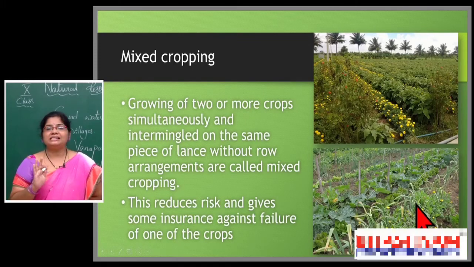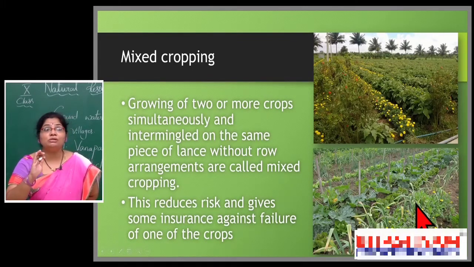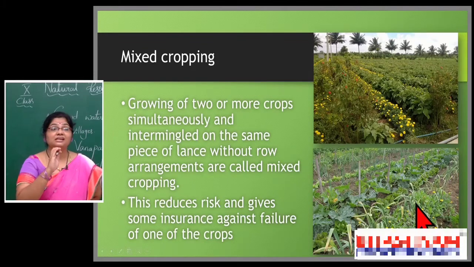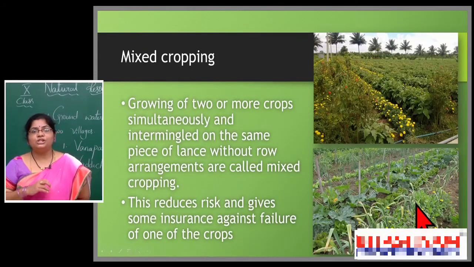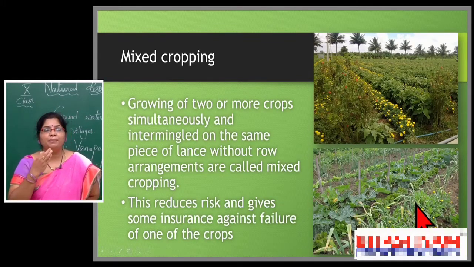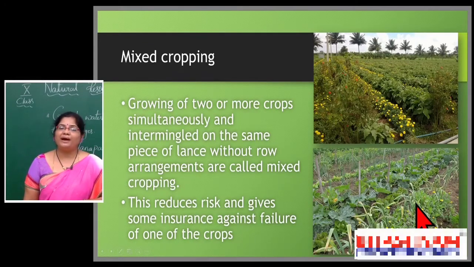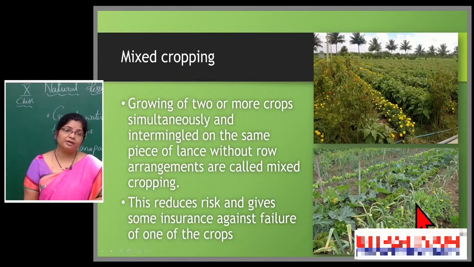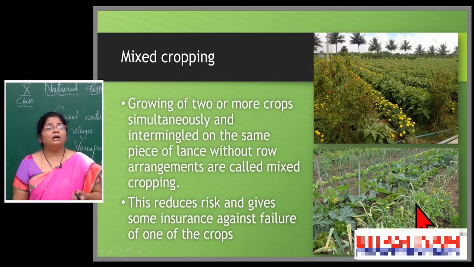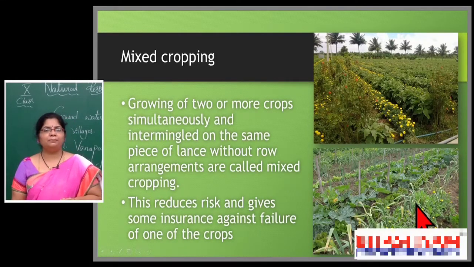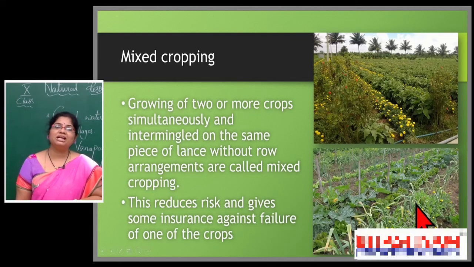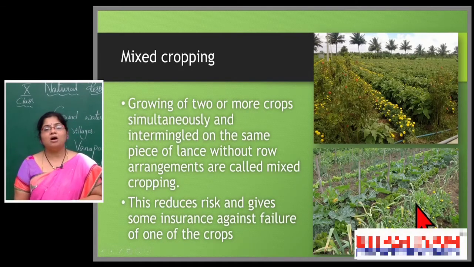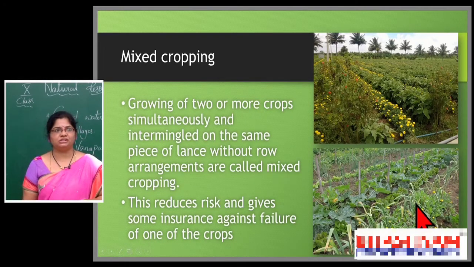This kind of cropping method reduces the risk of failure of crop, so you don't lose much. We are able to get the benefit through this kind of mixed cropping pattern. Cropping pattern also influences the household income of the farmer. Now let us see what kind of pattern the people of these two villages have selected and how the percolation tank is showing impact on these two villages.